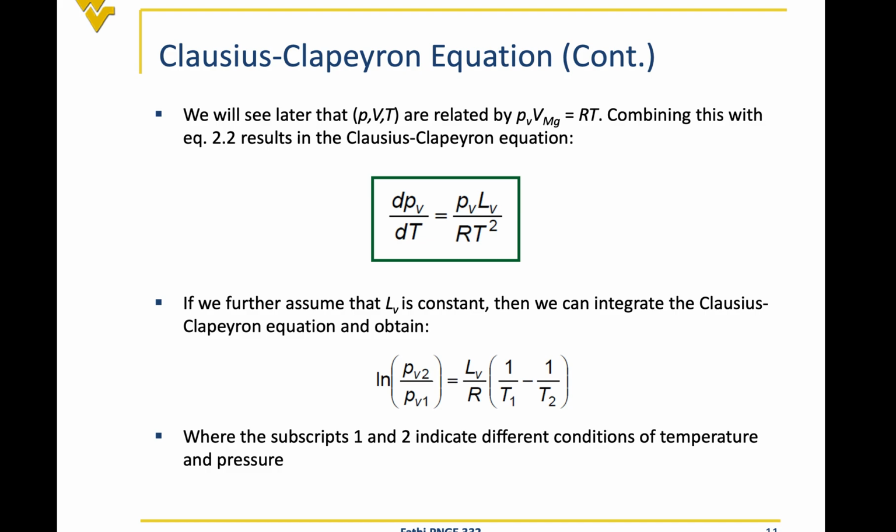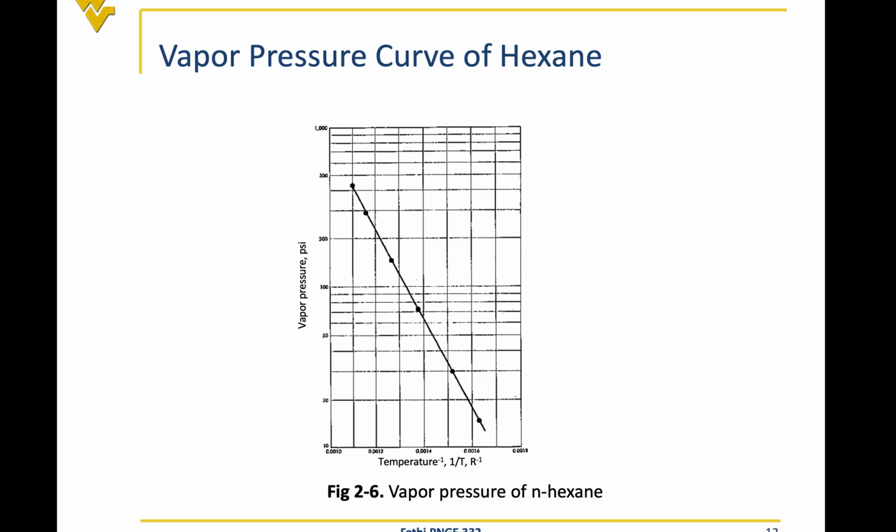So they said if we plot the natural log of vapor pressure as a function of 1 over temperature, we should be able to get some sort of a straight line, okay? And with this straight line now, they can infer the vapor pressure of the components at different temperatures, okay?